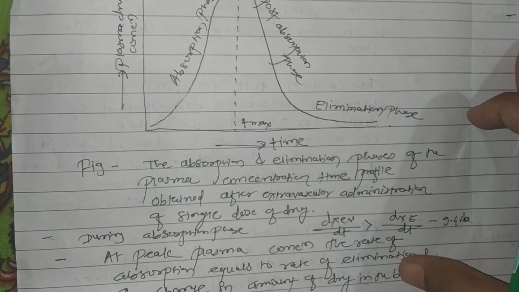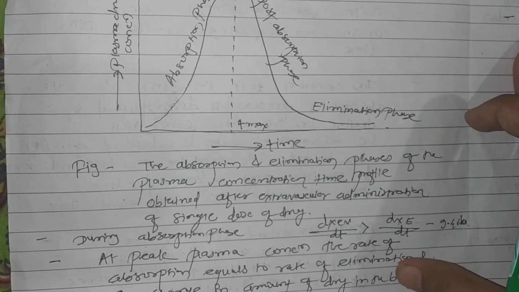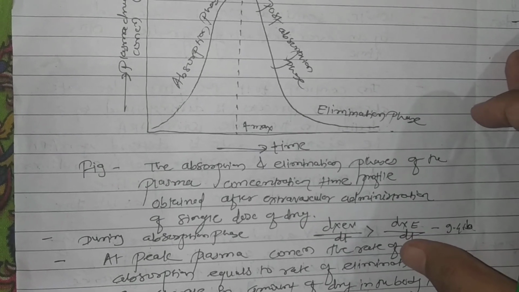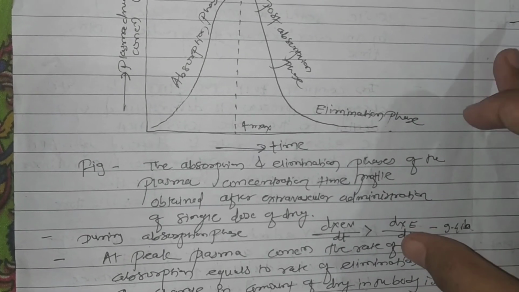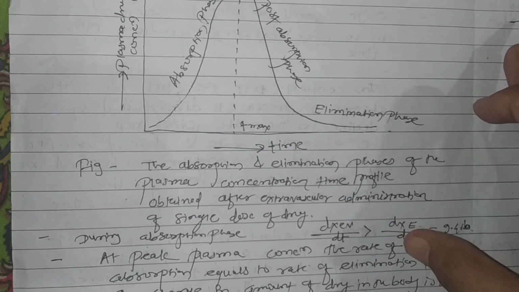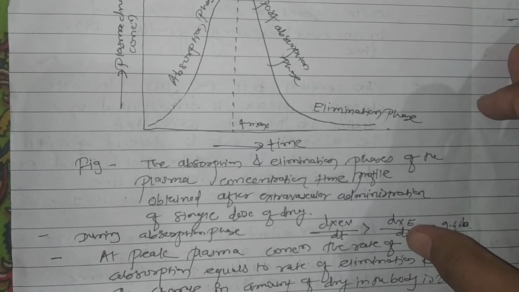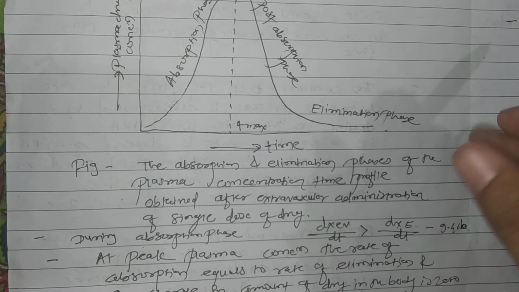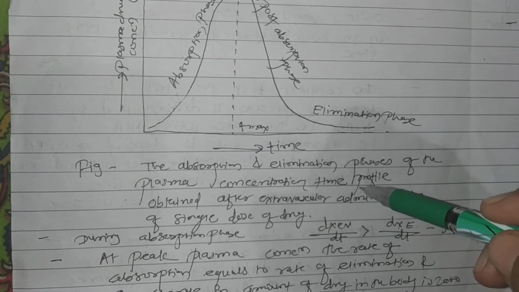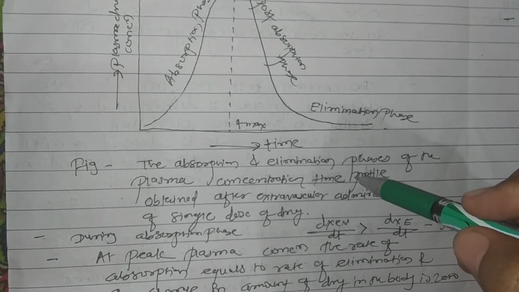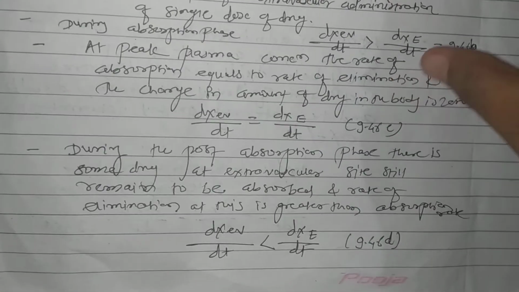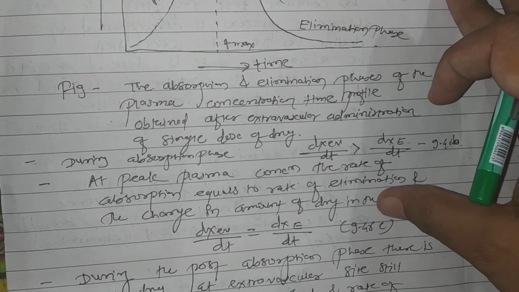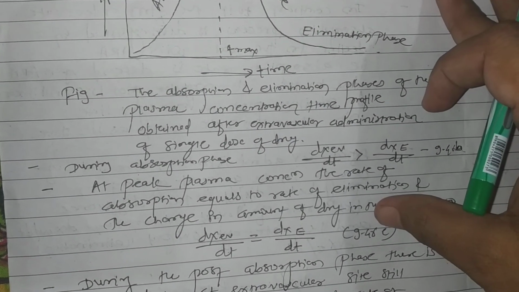As far as the zero order model is concerned, the zero order open model is the same as we have studied in intravenous, that is one compartment intravenous infusion, zero order rate absorption, same as in case of extravascular route. So thank you. This is the end of the pharmacokinetics chapter, totally the third unit. Okay, thank you.